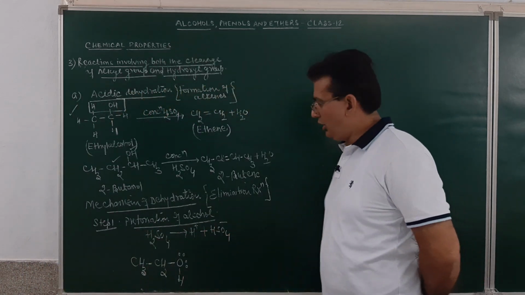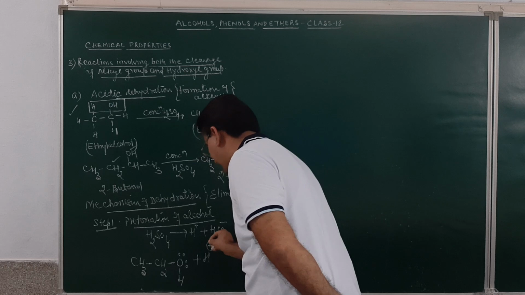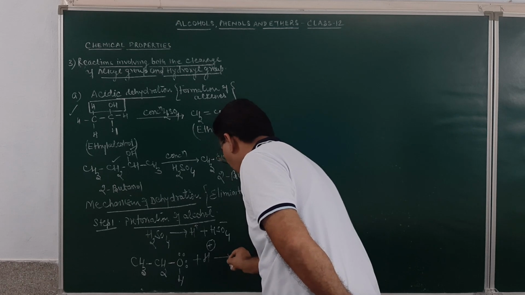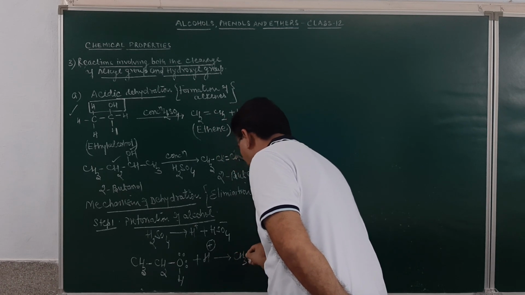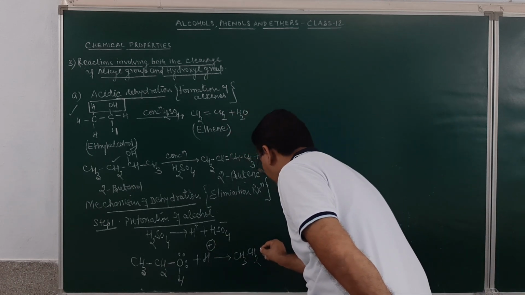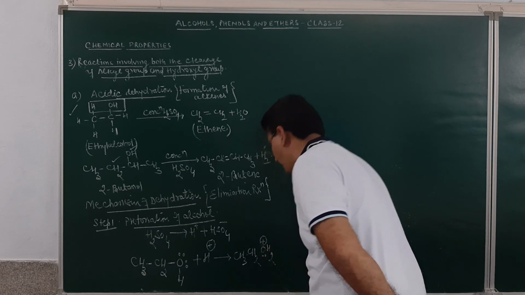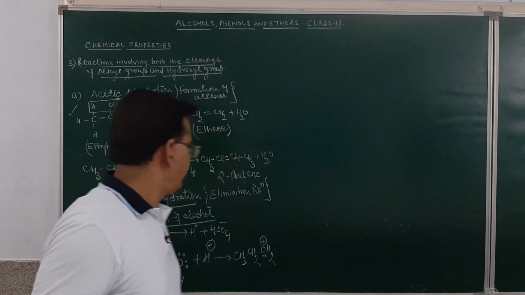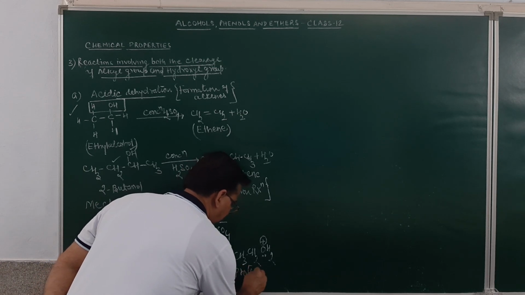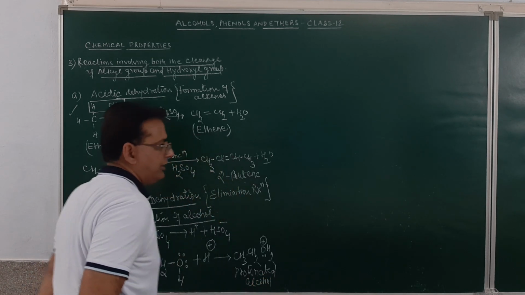The protonation of alcohol will take place. So it will react with the proton from an acid, and when it reacts with the proton from the acid, it will result in the formation of protonated alcohol. The product obtained will be CH3CH2OH2+. So the product obtained is protonated alcohol. Am I clear, students?